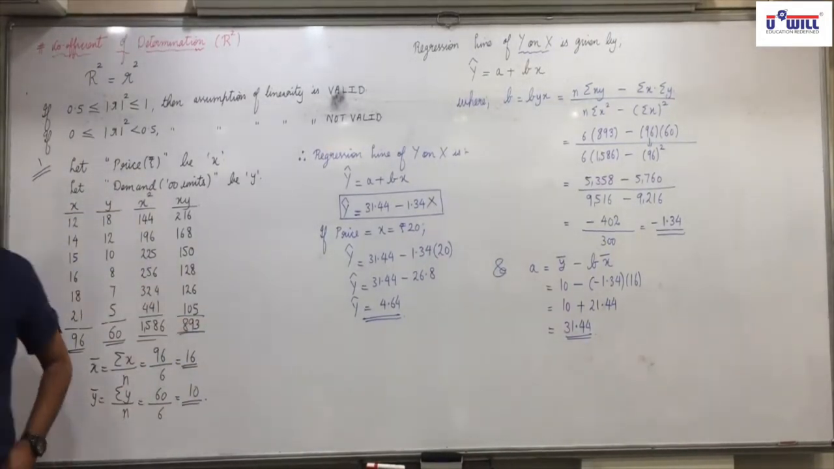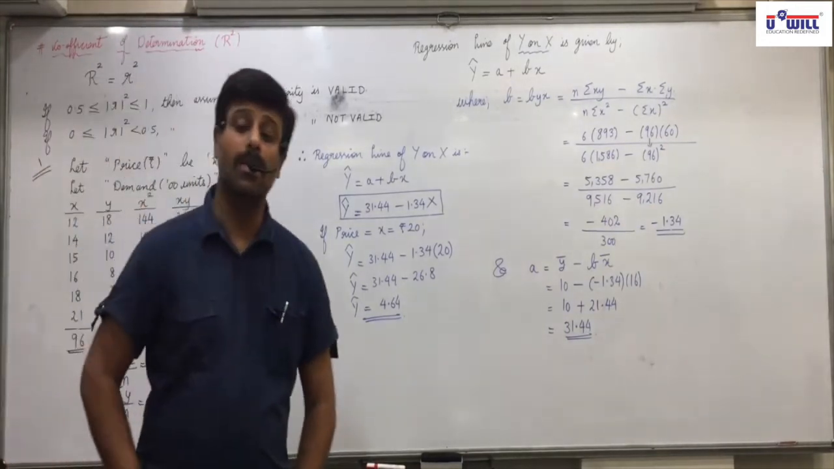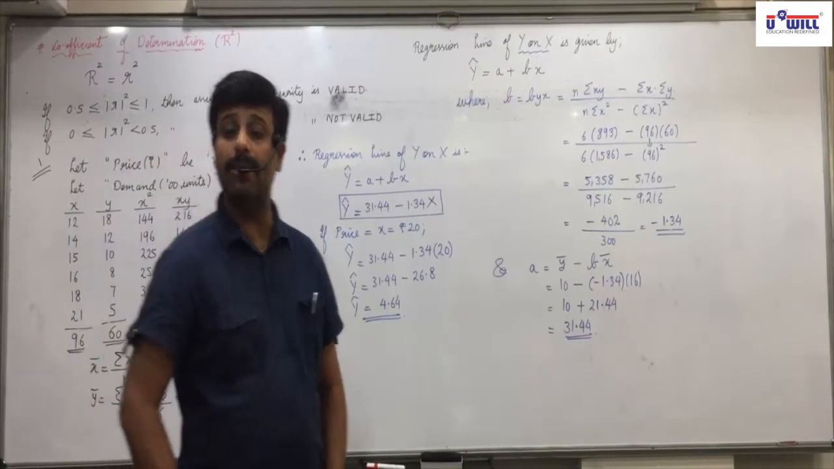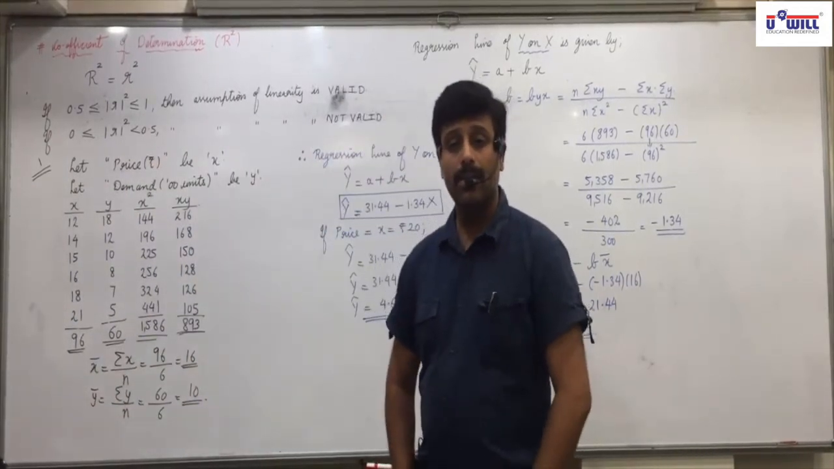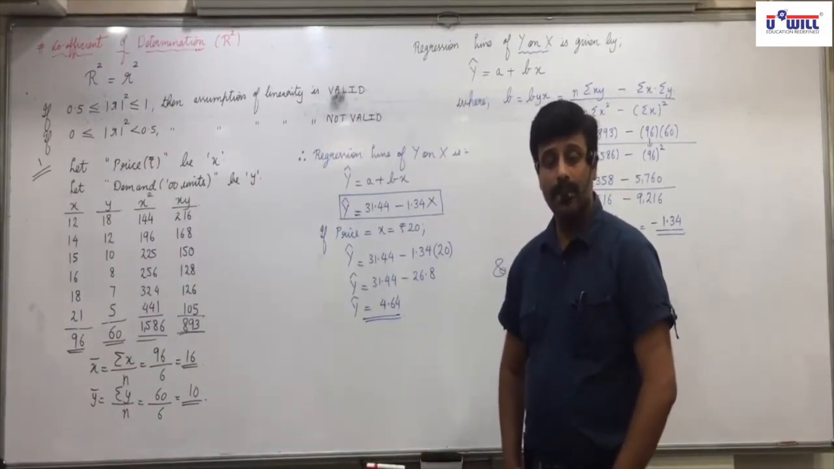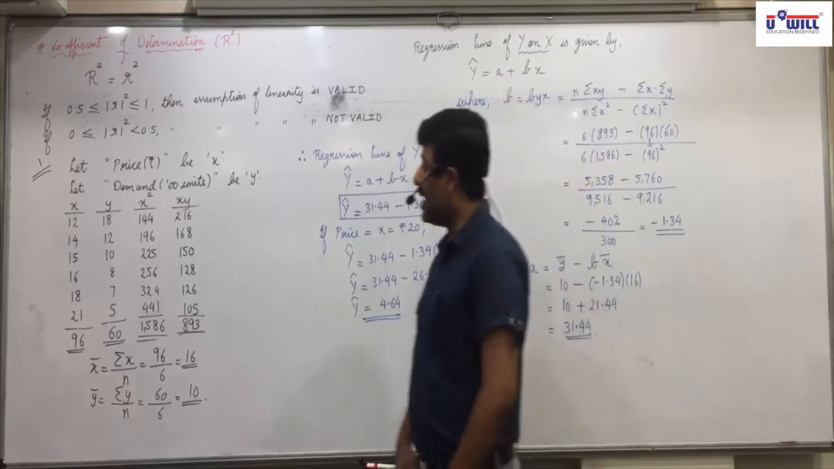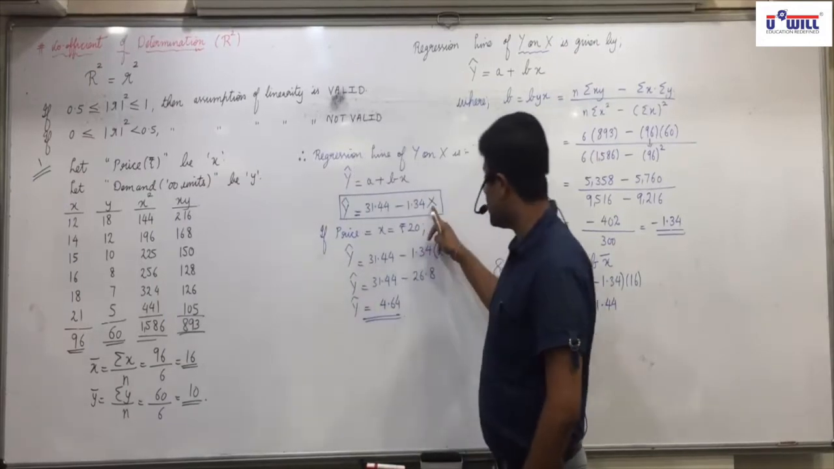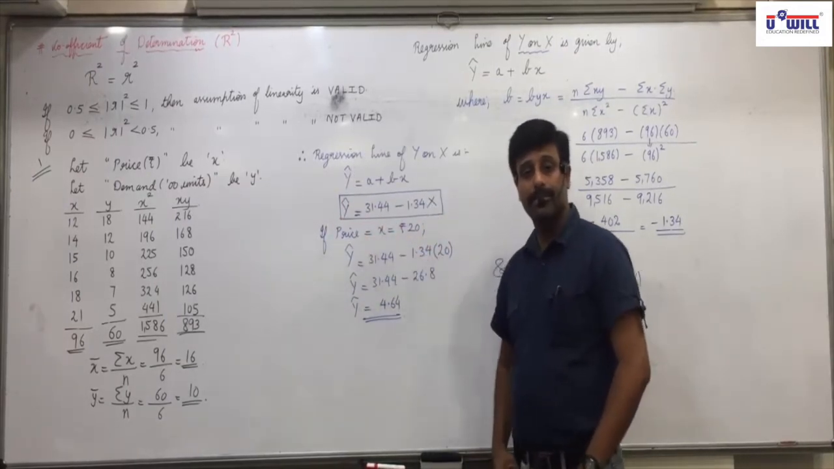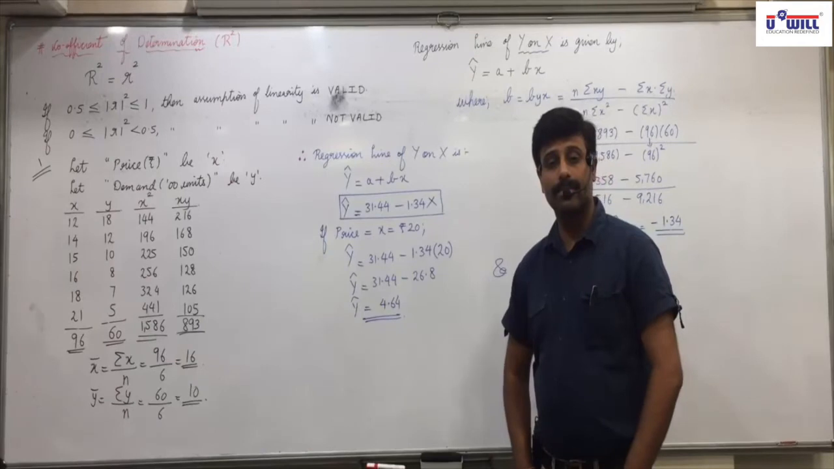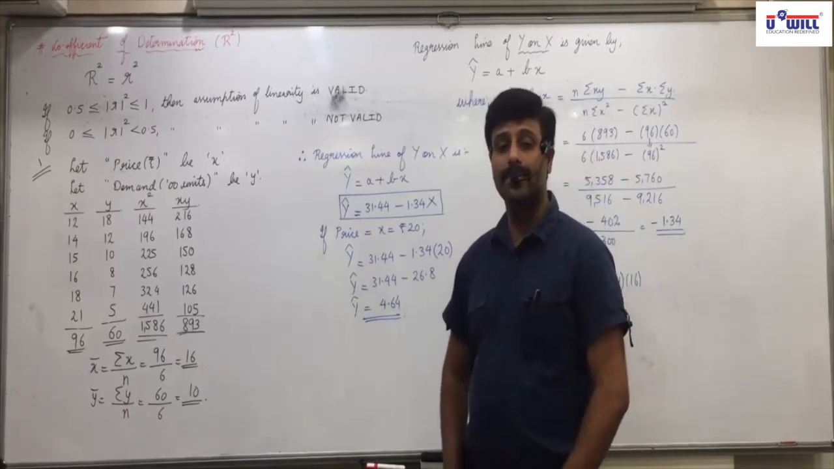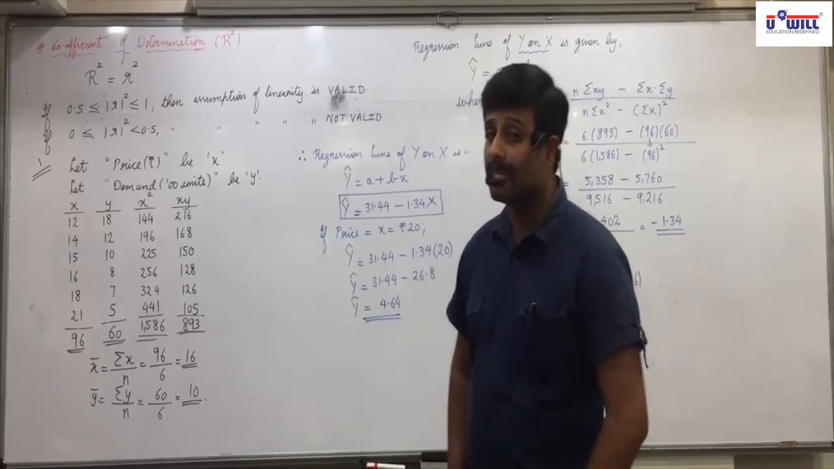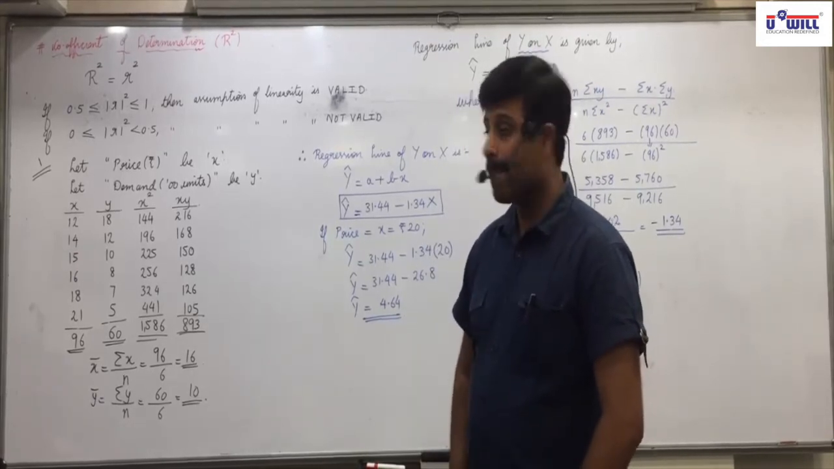Sir, can you explain that again? Why did we take 20? Because it is asked, read the last point in the question: estimate the demand when the price is rupees 20. Price is what we have denoted as x. So price is 20 means when x is 20, what is the value of y cap?